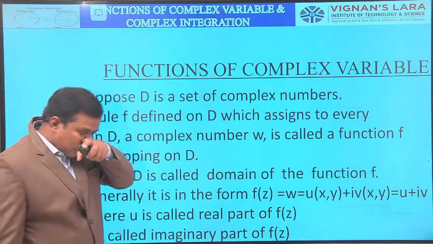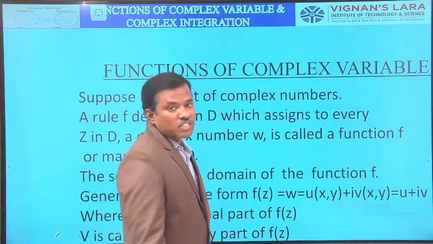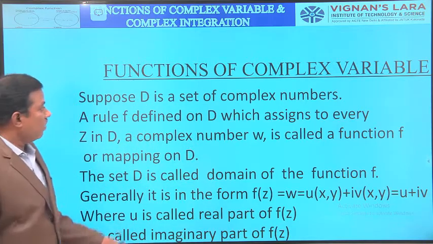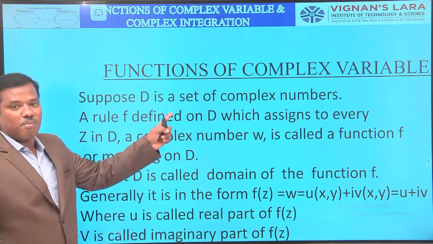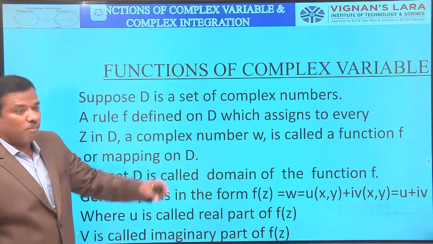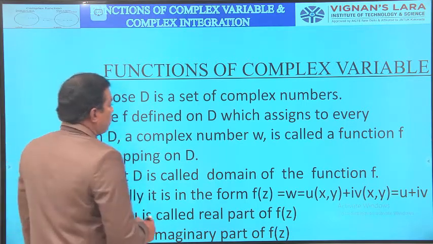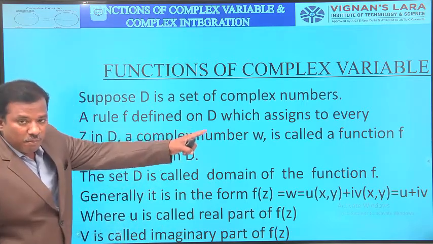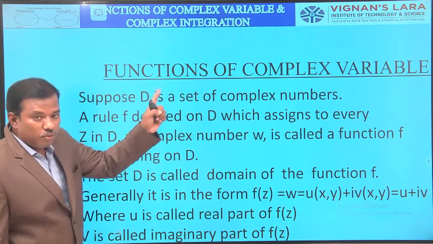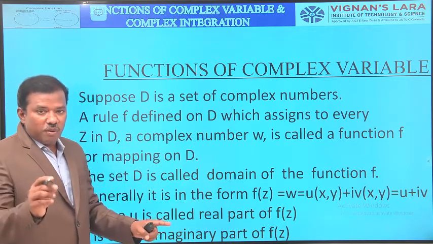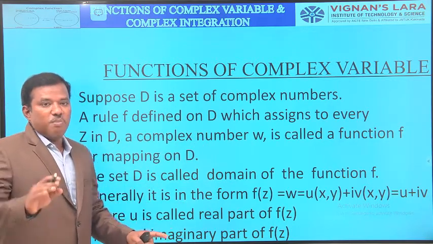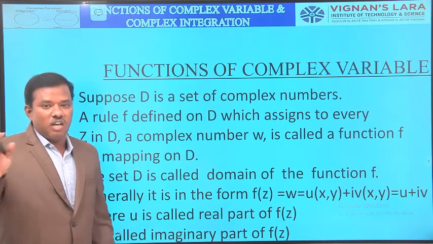Then, coming to the second topic of unit 1, functions of complex variable. Here function means a mapping. So functions of complex variable means it is a mapping from D to W. That means every point of D is mapped with a complex number in the W plane.